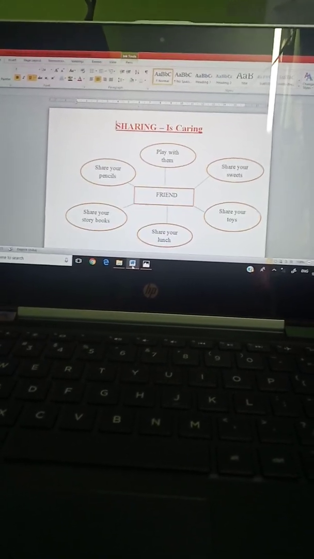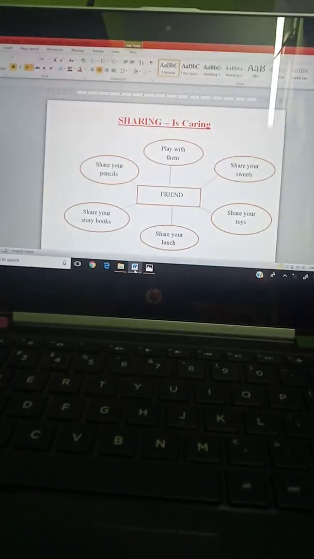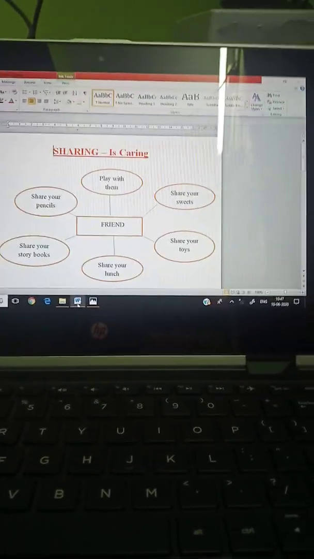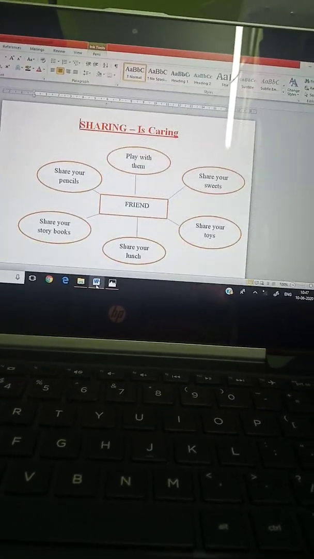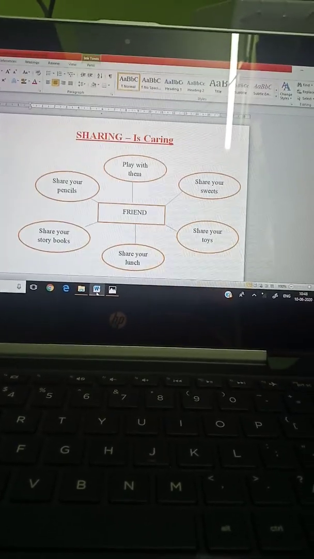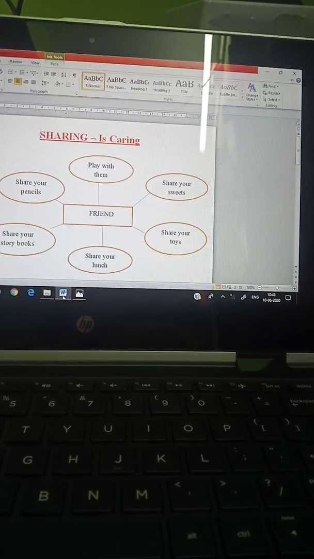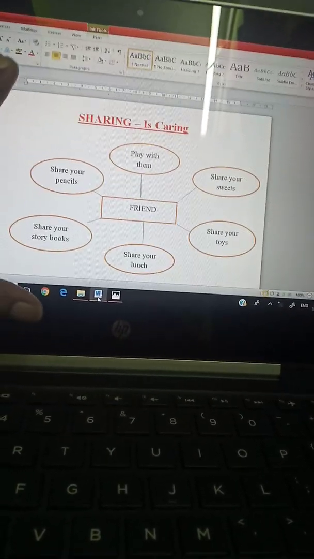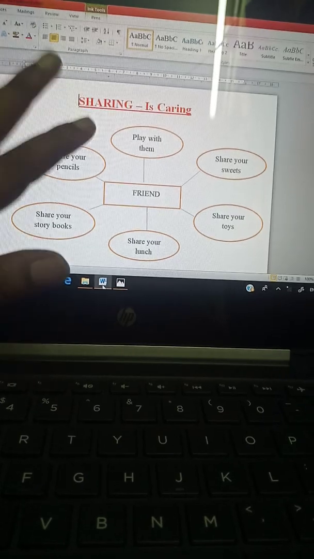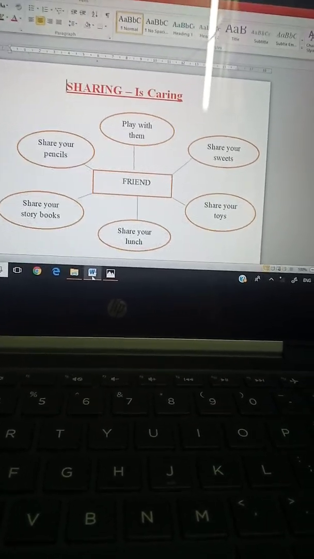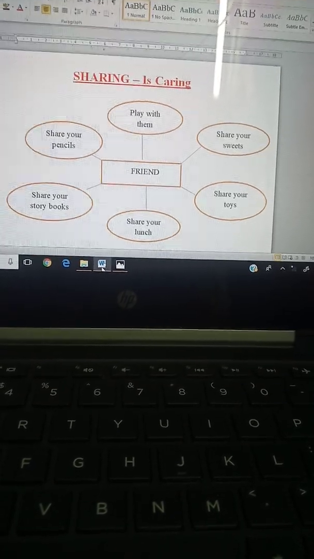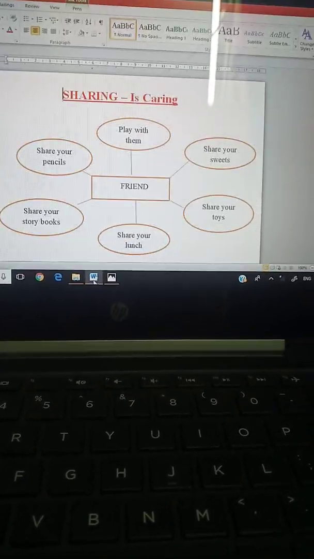Before going to the poem, I want to explain what is needed to be a good friend. You all have friends, no? So if you want to become a good friend, what do we have to do? As you can see from this picture, I have written some examples. To be a good friend, you have to play with your friend. You have to share your pencil, your storybooks, lunch, toys and sweets.